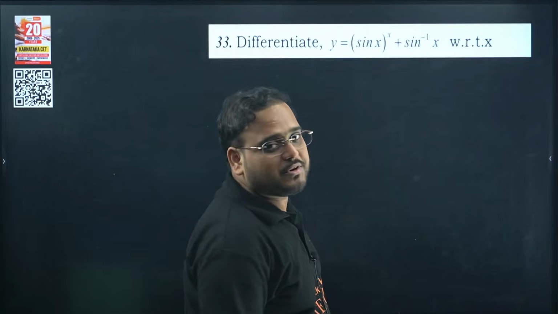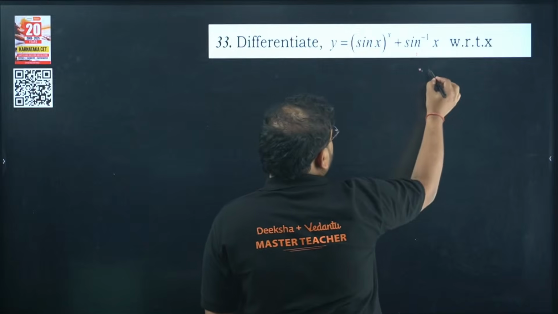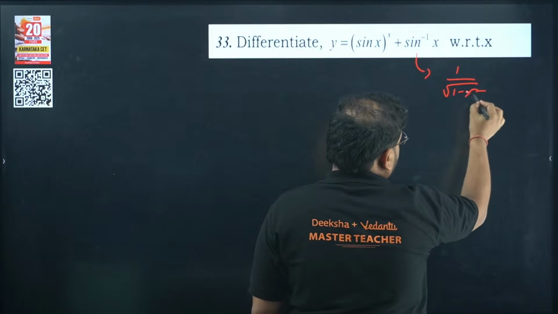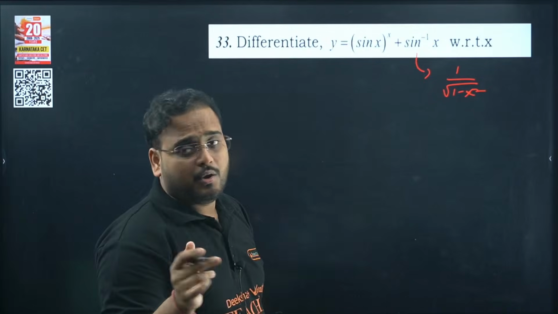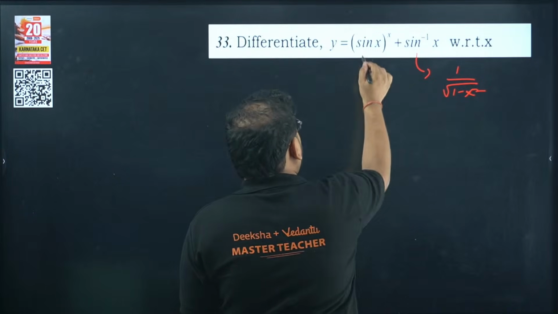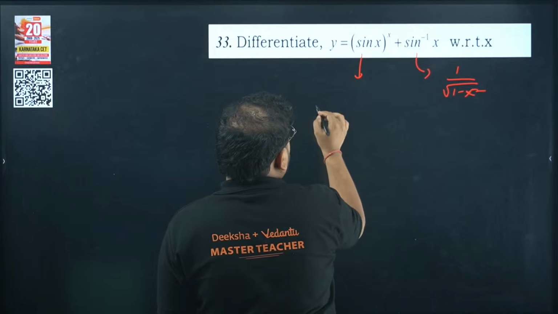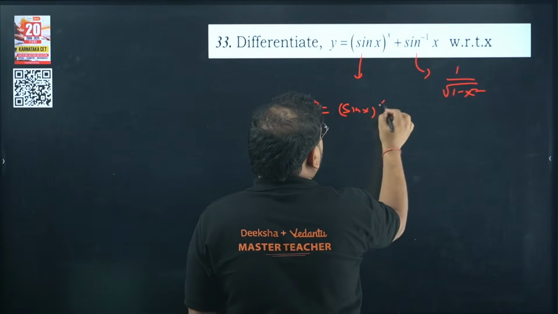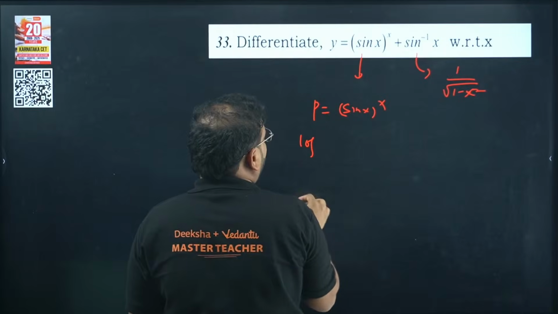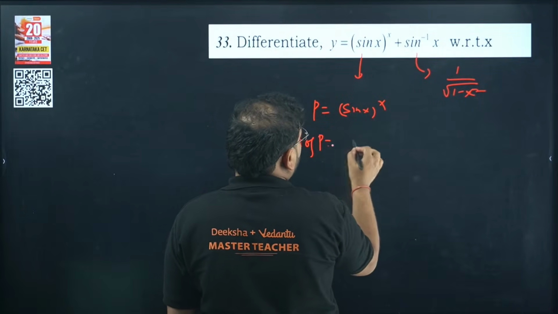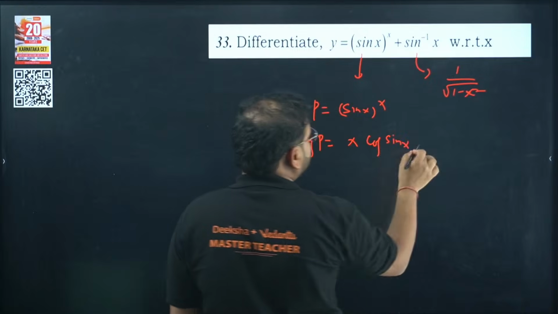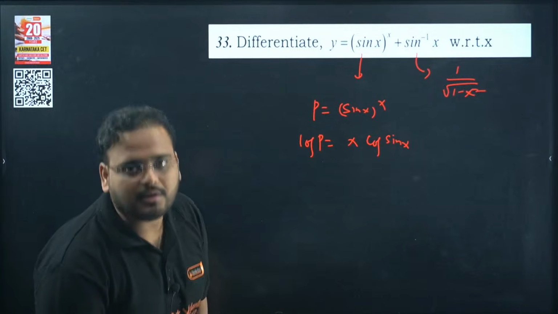So what are you going to do in this question? For this part it is very simple: 1 upon root of 1 minus x square. This is not a problem. The problem is the other one. For this you have to take it like this. A function p equals sine x power x. Apply log on both sides: log p equals x log sine x. Differentiate using what? Chain rule and product rule.